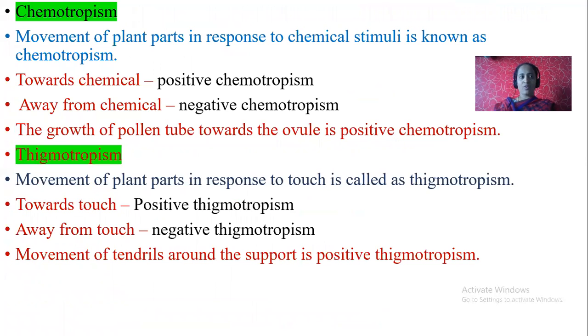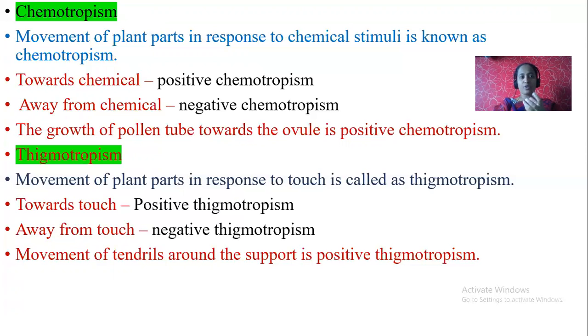Chemotropism, you know already this: movement of plant parts in response to chemical stimuli is called chemotropism. Growth of the plant body towards the chemicals is positive chemotropism, and growth of a plant body away from the chemical is negative chemotropism. The growth of the pollen tube towards the ovule is positive chemotropism.